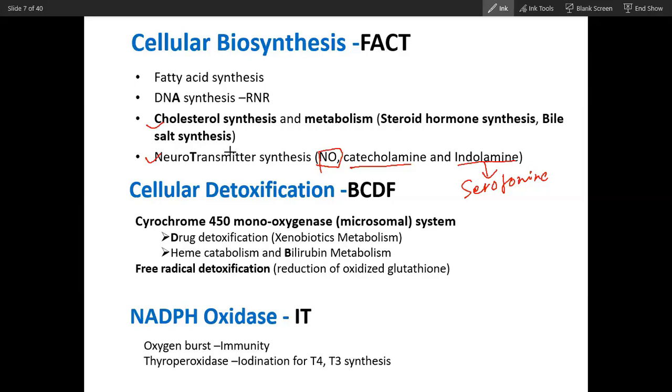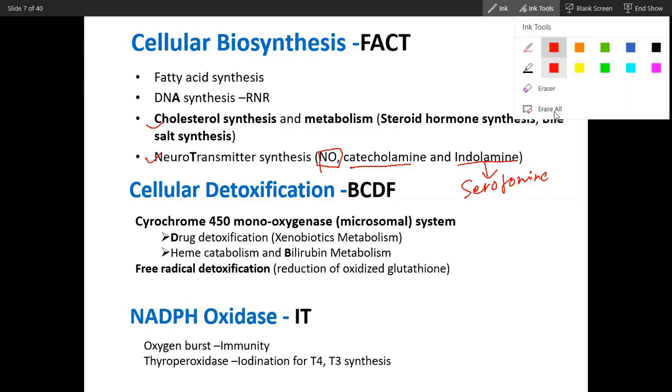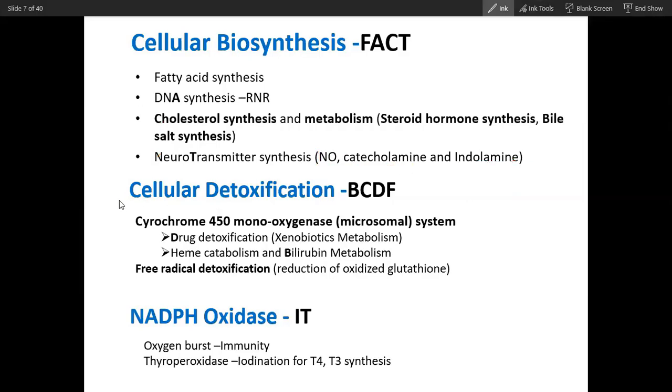Genetics requires NADPH, biochemistry lipid synthesis requires NADPH, neuroscience requires NADPH. So NADPH is very important. Pharmacology also requires NADPH.